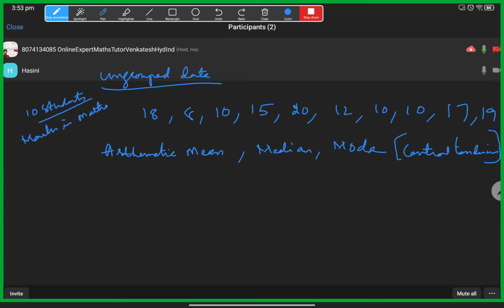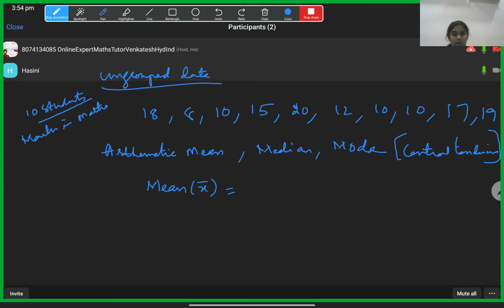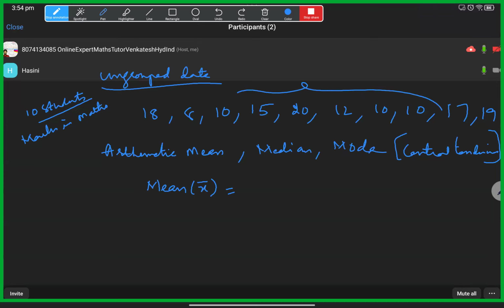So the first thing is arithmetic mean. Simply, I can write it as mean. They represent it like this: x bar. What type of data is this, ungrouped or grouped? Ungrouped, sir. Yes.